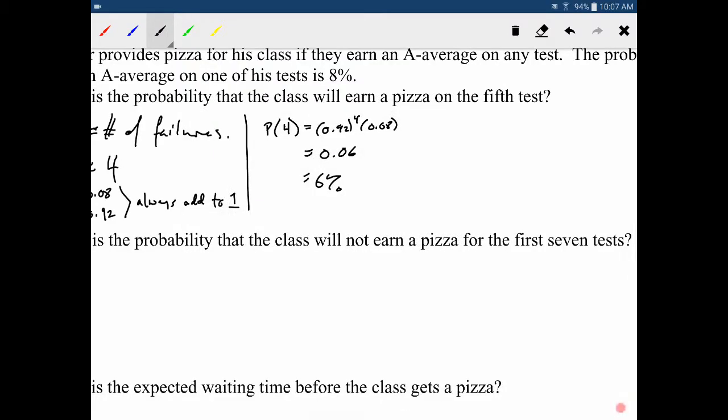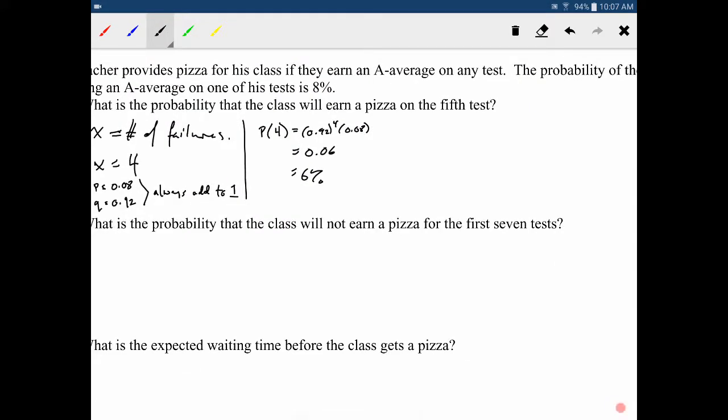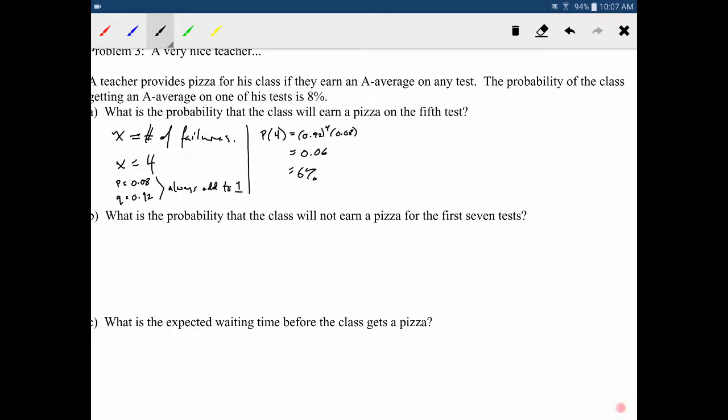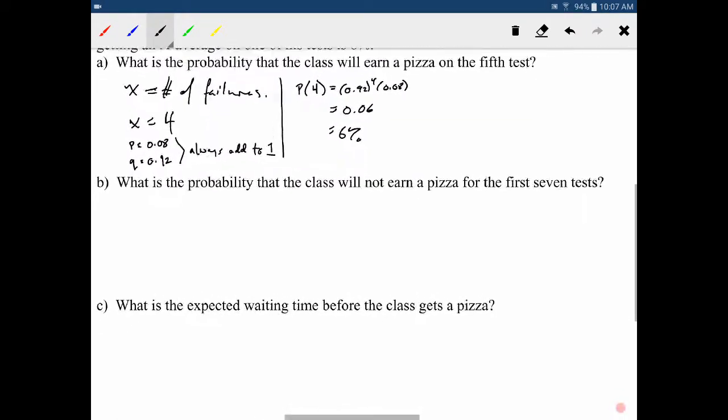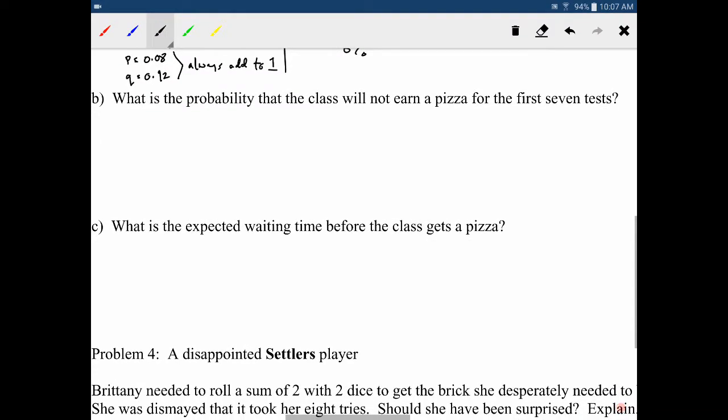So, what is the probability that the class will not earn a pizza for the first 7 tests? Now, this is an interesting question because it's kind of a trick question. You have to really pay attention to get this one. Okay? Because it doesn't say that they will succeed on the 8th test. It just says that they will fail for the first 7.